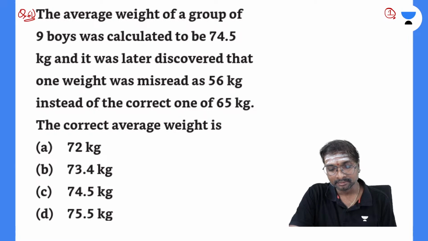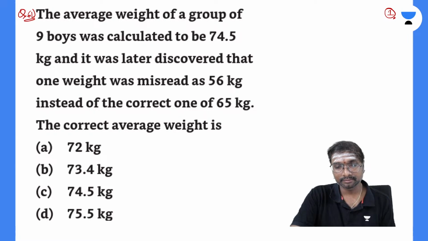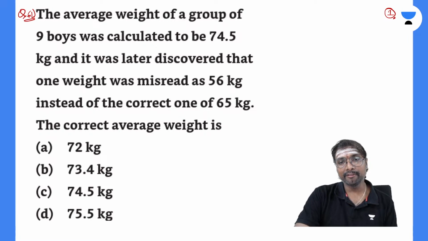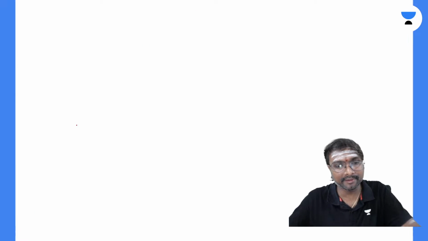Shall I solve, all of you? Yes, I'll be solving this.